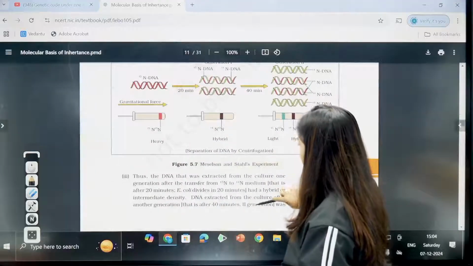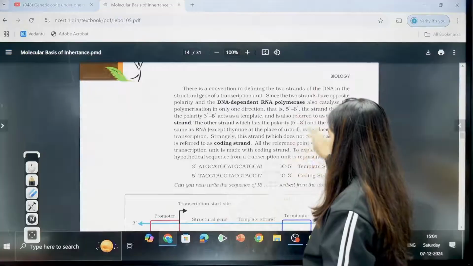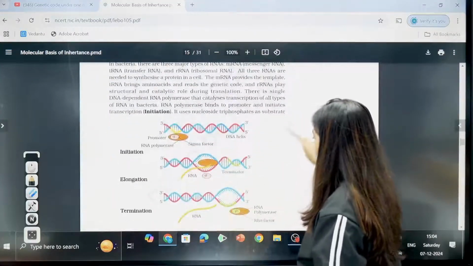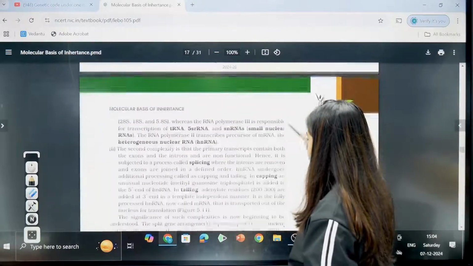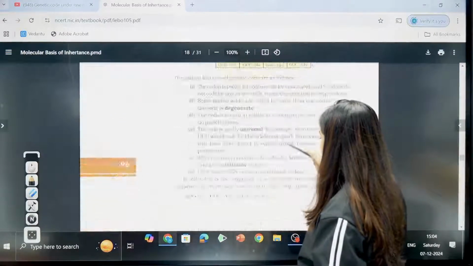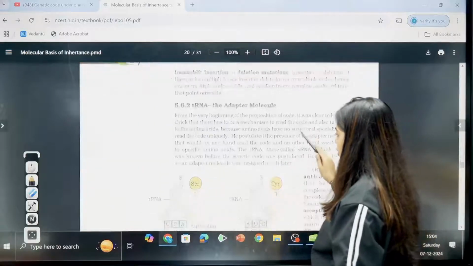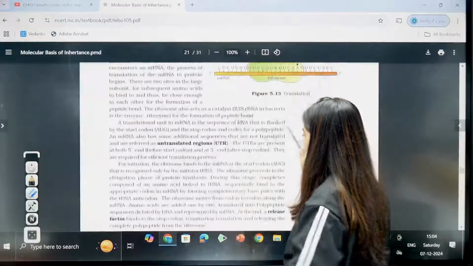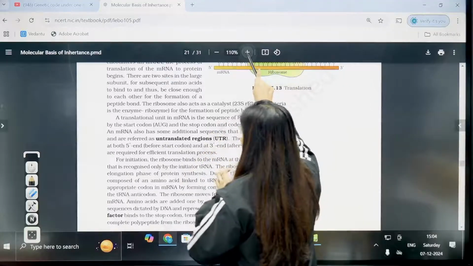Now, if you go further, Meselson and Stahl is there. Okay, all this we have done. Yes, these are the salient features, mutation and genetic code, insertion and deletion. Here. See here, UTRs. Okay. I think here I can go now.